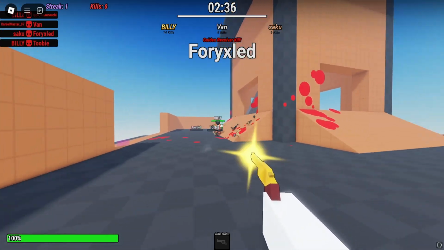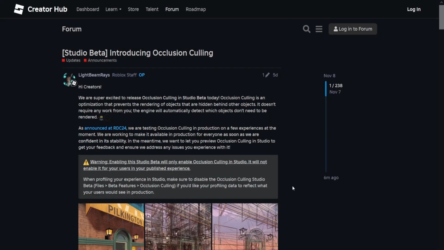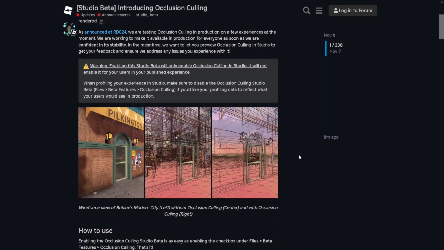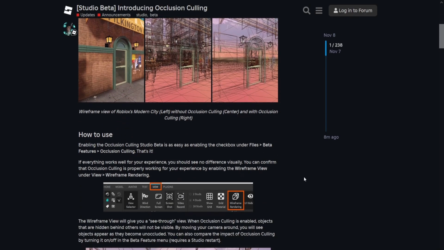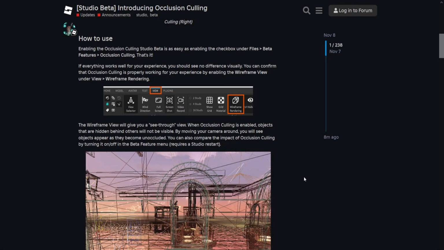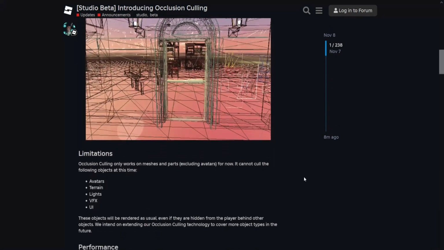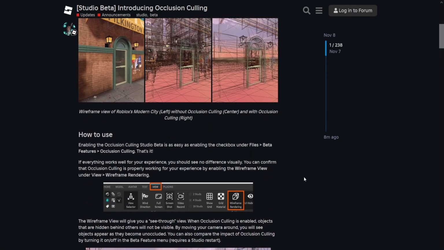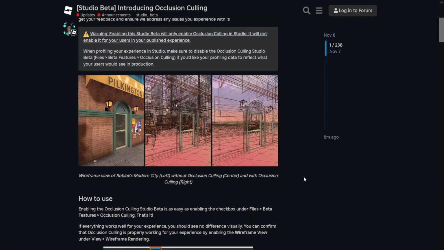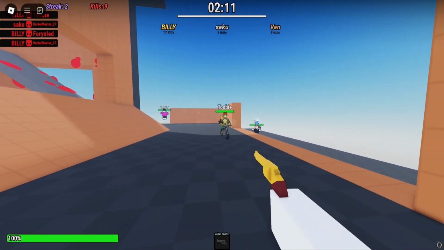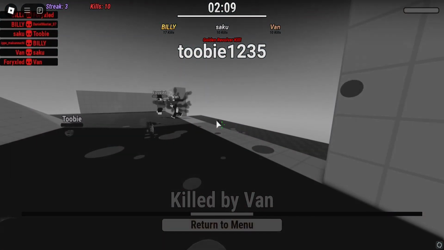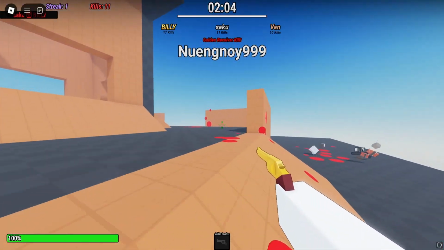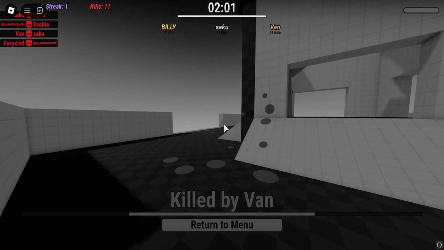Another good thing is that, and this is the best one so far, Occlusion Culling. Occlusion Culling is a performance optimization feature that is in beta right now, and it's only available in Studio. But long story short, it makes it to where whatever your character is not seeing, so whatever is not in your POV, gets loaded out and not rendered, which improves performance and FPS. This is a big feature that was announced at RDC. And a lot of developers are happy, and you should be happy too. Even though you're not a developer, this affects everybody, and it's for free, and you don't have to do anything as a player. And as a developer, I think it's just a simple toggle.